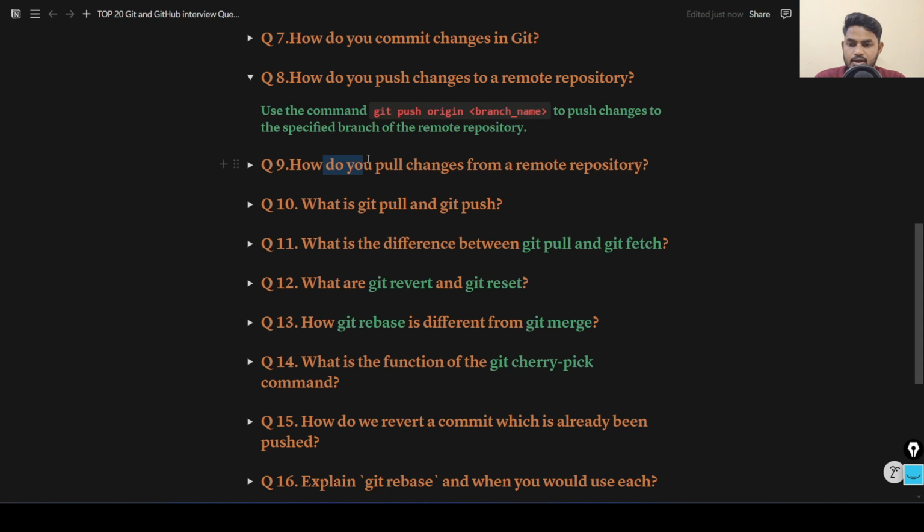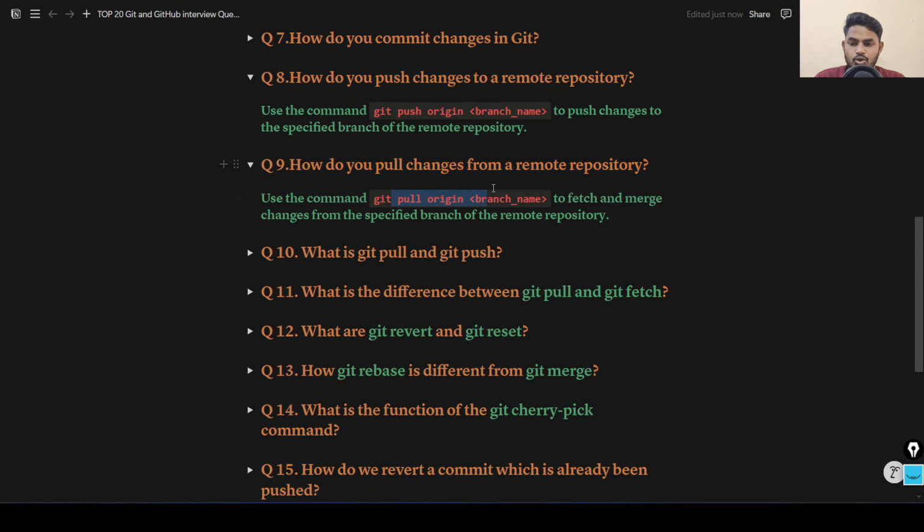Next question we are having, how do you pull changes from a remote repository? Simply said, to pull changes from a remote repository, we have the command git pull origin, then the branch name, to pull the changes from the remote repository to your local repository. You can use this git pull command to fetch and merge changes from the remote repository to your local repository. Let's move to the next question.